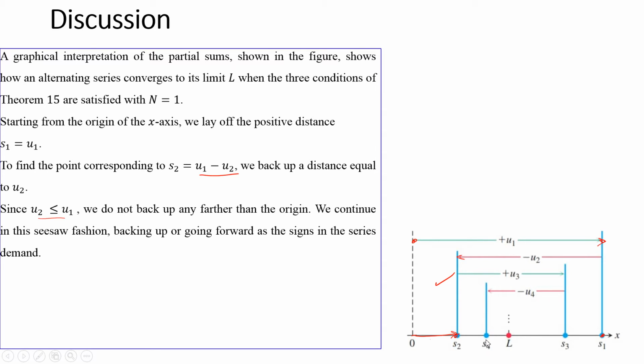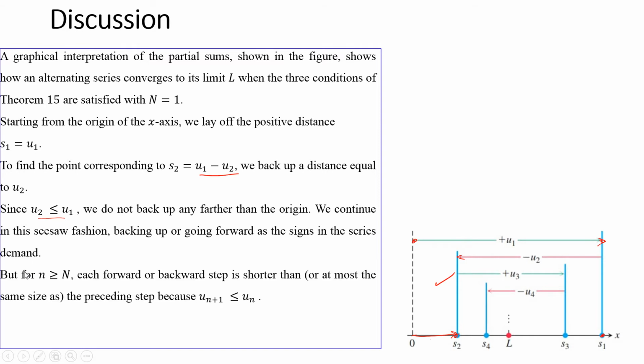So we are here. Continuing in this seesaw fashion, backing up or going forward as the sign in the series demands, for n greater than or equal to N, each forward or backward step is shorter than or at most the same size as the preceding step, because u(n+1) is less than or equal to un, right?